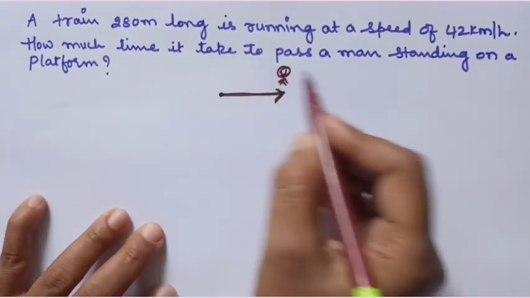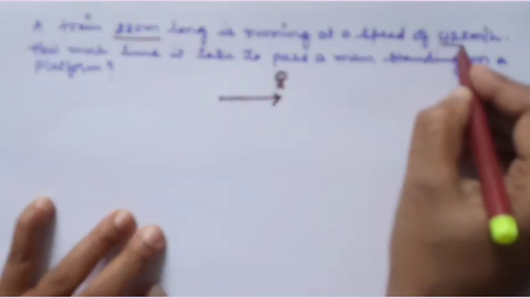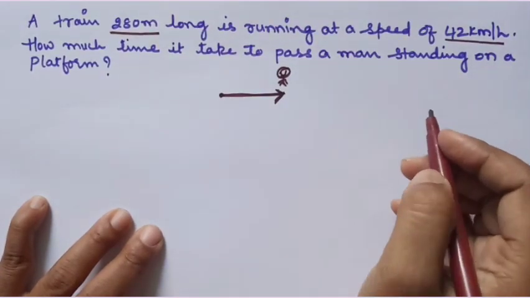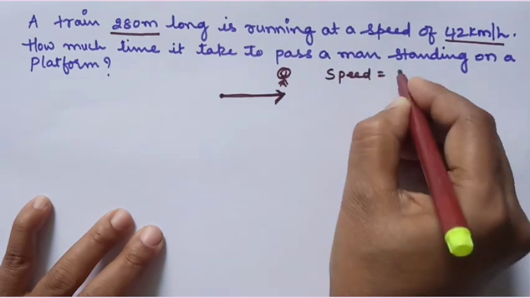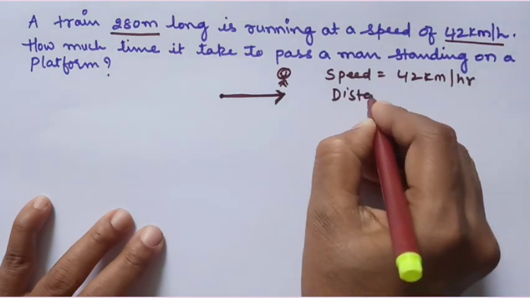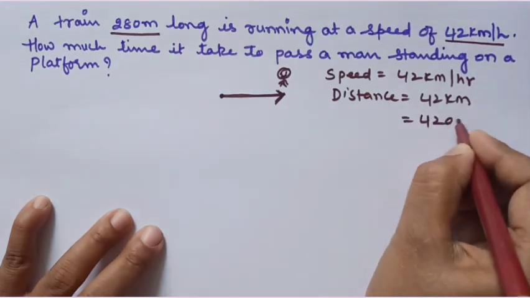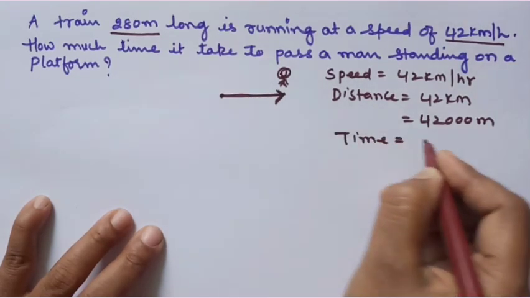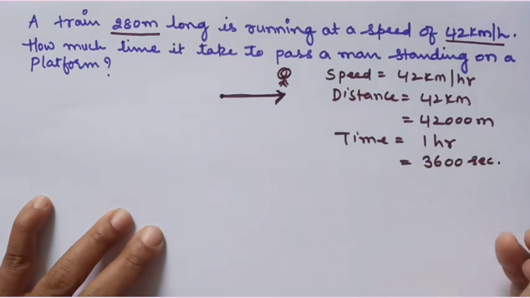So see here, let us look at the speed. The length of the train is given in meters and the speed is given as 42 kilometers per hour. So first of all, let us see how we can solve this. Speed is given as 42 kilometers per hour. So here distance is how much? Distance is equal to 42 kilometers, that means 42,000 meters. And time is given as 1 hour, that means it is 3600 seconds.